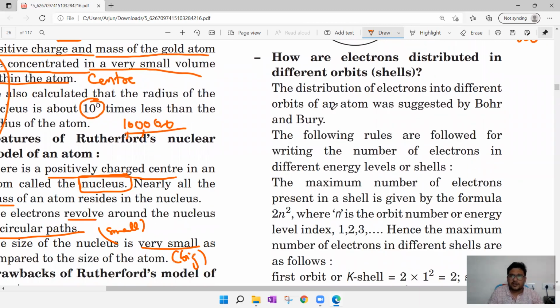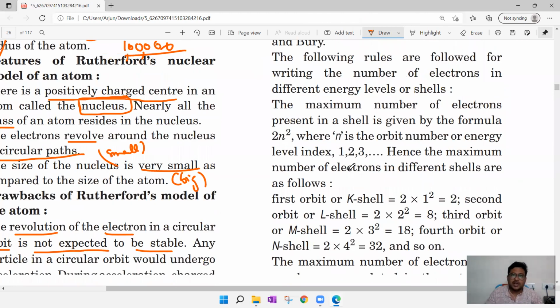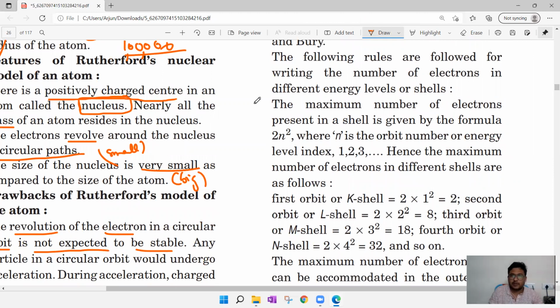The distribution of electrons into different orbits of an atom was suggested by Bohr and Bury. We will call it the Bohr-Bury model. The following rules are followed for writing the number of electrons in the different energy levels. Let us see. Number 1: the maximum number of electrons present in a shell is given by the formula 2n square, where n is the orbit number, and that energy level indicates 1, 2, 3.